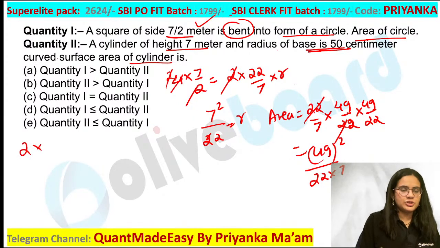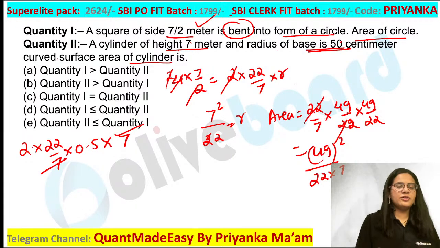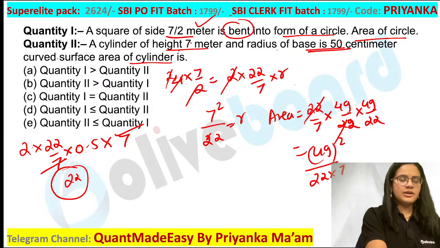2 pi r h. 2 into 22 by 7. R value is nothing but 0.5 meter multiplied by h. That is nothing but 7. I don't know how many of you have converted. So you are going to get your value as 22 in the second case. Approximately, second case value you are going to get as 22 in this. Everybody is getting this one?